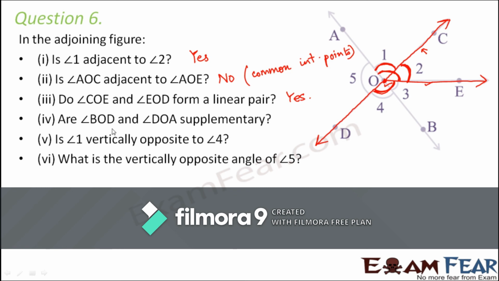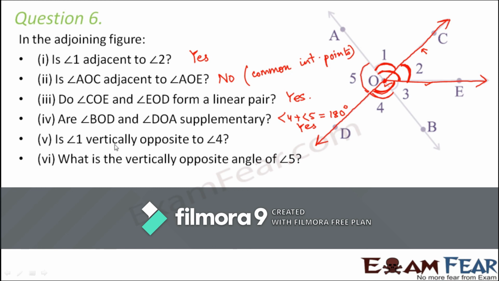Are angle BOD and angle DOA supplementary? Angle BOD, that is angle 4, and angle DOA, that is angle 5. So here it is asking if angle 4 and angle 5 are supplementary or not. If you look at angle 4 and angle 5, they together form this angle, which is a straight line AOB. Right? So that means they make 180 degrees. So angle 4 plus angle 5 is equal to 180 degrees. Therefore, the answer would be yes, they are supplementary.